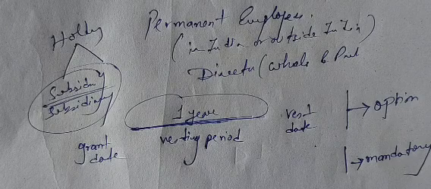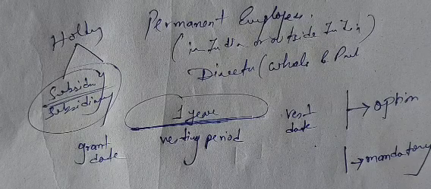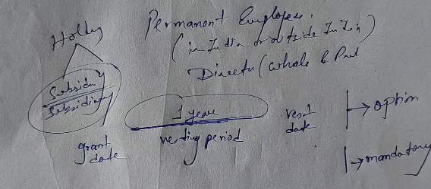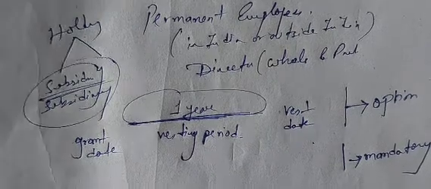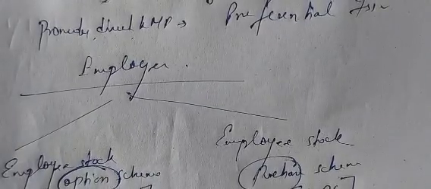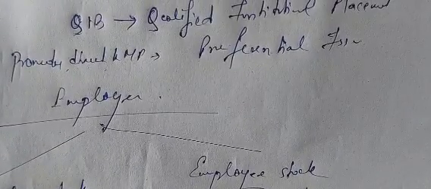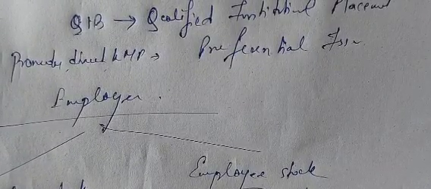Clear? So in private placement, when we are issuing shares to qualified institutional buyers, it is called what? Qualified institutional placement. When we are issuing shares to promoters, directors and KMP, it is called preferential issue. When we are issuing shares to employees, there are two schemes.